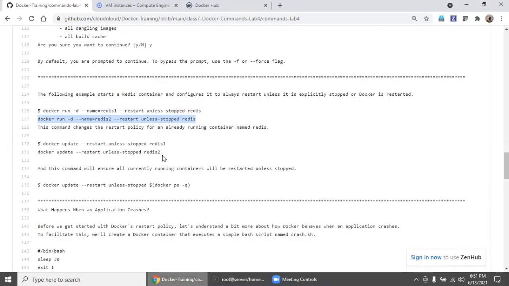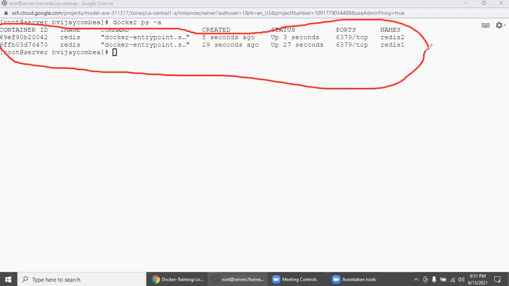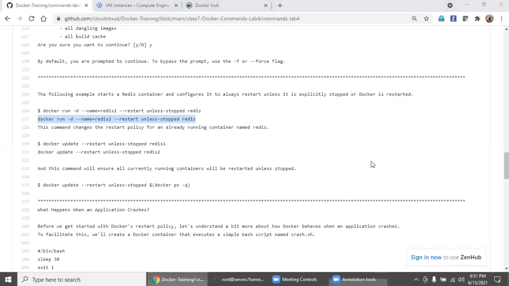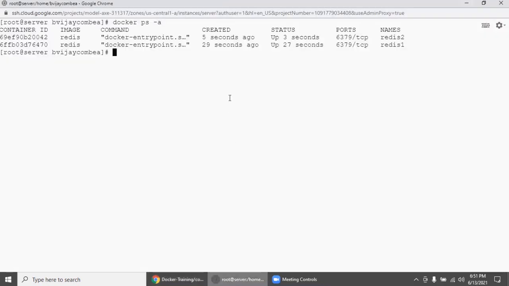So now we will update the policy. Say for example, in your infrastructure, you have 100 containers running. Just assume here just 2. You can assume the concept is same, the command is same, everything. So suddenly you want to apply a restart policy in a single shot. You may need to apply it to one container or multiple containers, right? So here we will see one container, and the same logic you can apply for multiple containers. So copy this, go here.